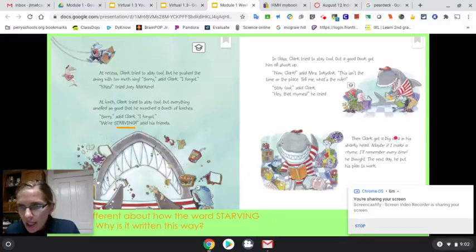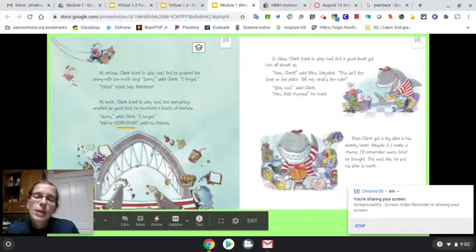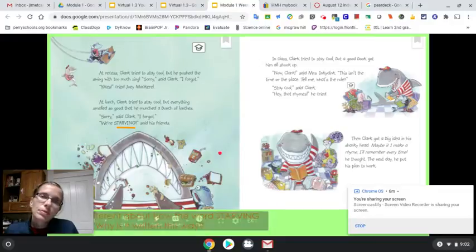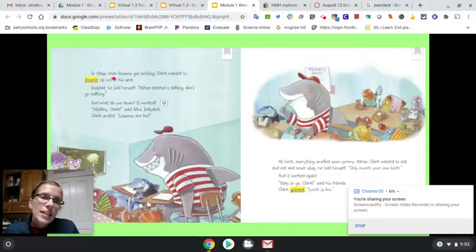Then Clark got a big idea in his sharky head. "Maybe if I make a rhyme, I'll remember every time," he thought. The next day, he put his plan to work. In class, when lessons got exciting, Clark wanted to bounce up out of his seat. Instead, he told himself, "When the teacher's talking, don't go walking." And what do you know? It worked. "Attaboy, Clark," said Mrs. Inkydink. Clark smiled. Lessons are fun.